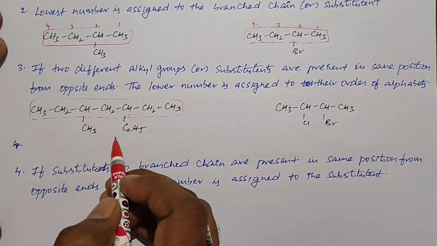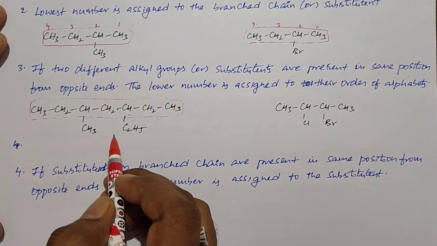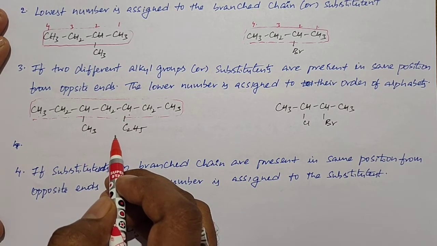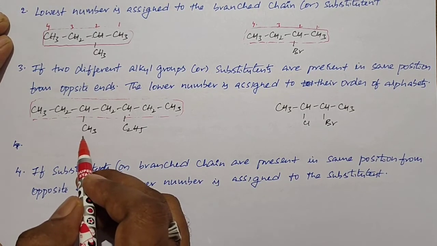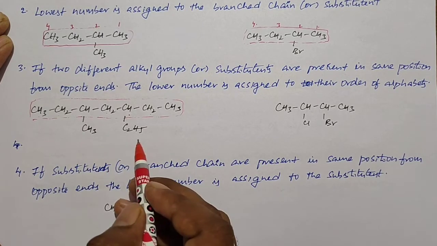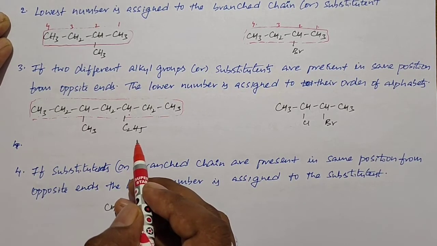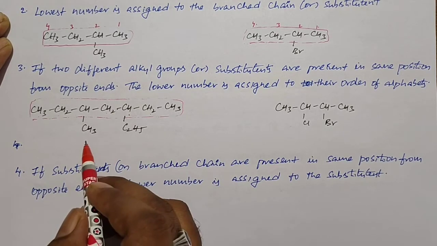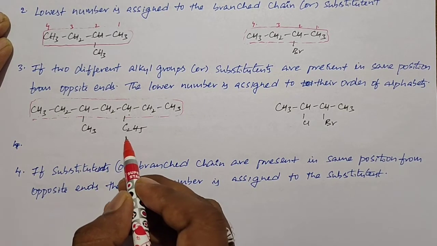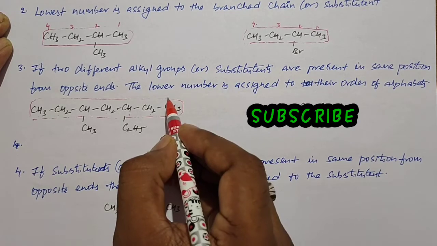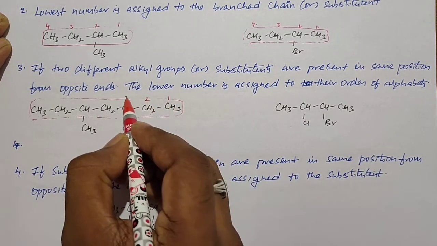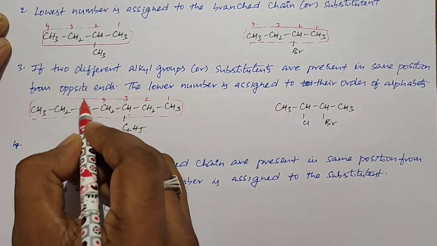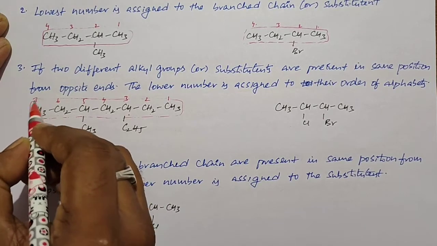So if the position numbers are similar from both ends, you must follow the numbering based on alphabetical order. If you see, this is methyl, which starts with M. This is ethyl, which starts with E. Based on alphabetical order, E comes before M. So we need to give the least number to the ethyl group. Okay. So 1, 2, 3, 4, 5, 6, 7.